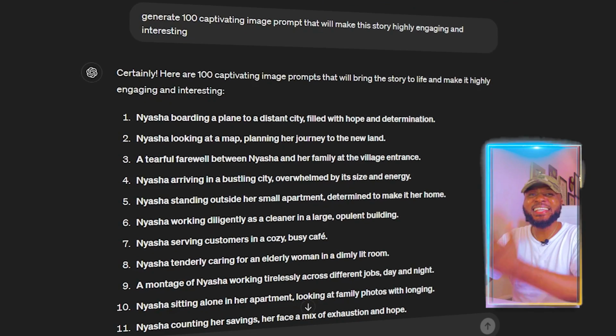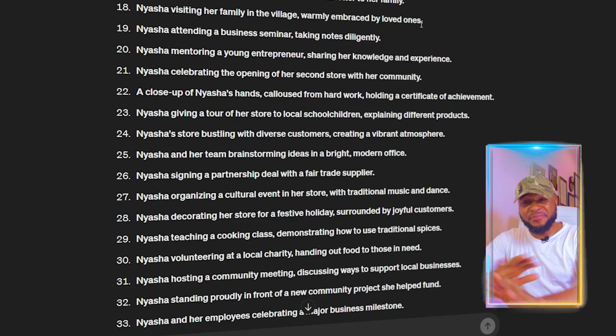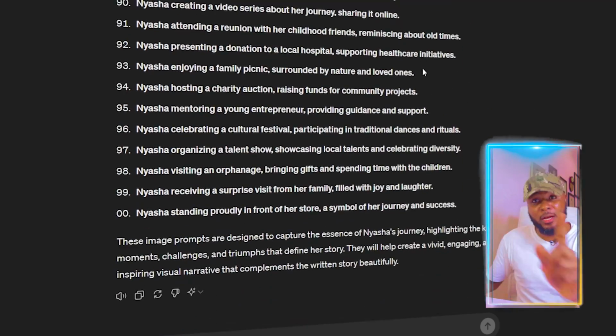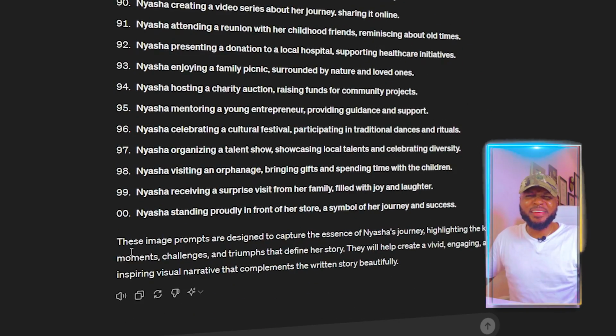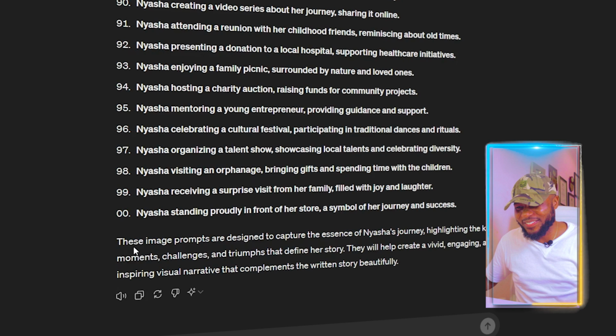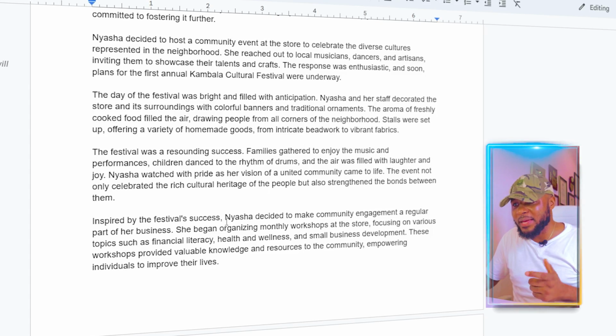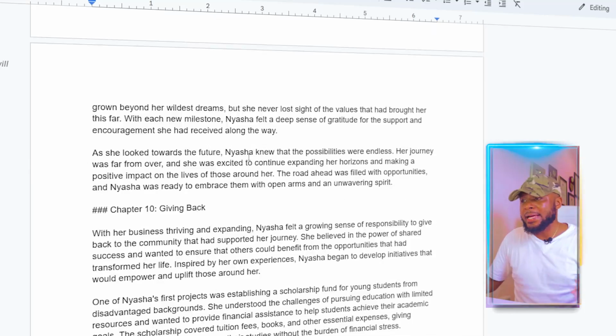Now, how cool is this? So as you can see here, everything is accurate. So all you need to do next is to come over here. I love copying and saving this just for safety in case ChatGPT shuts down or something so that I can have access to my work. So all I have to do now is to copy this and come back to my document, and I'm going to paste this here as the prompts.